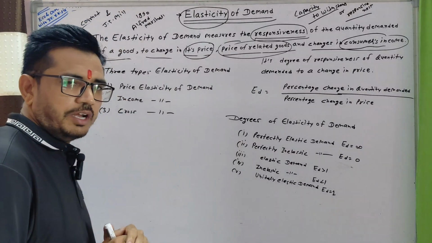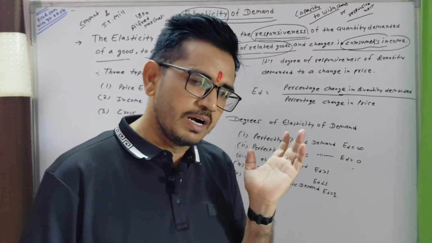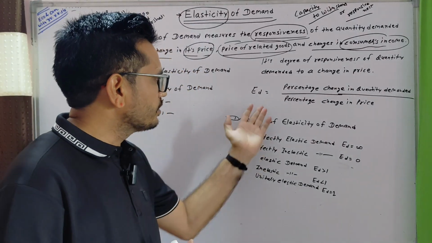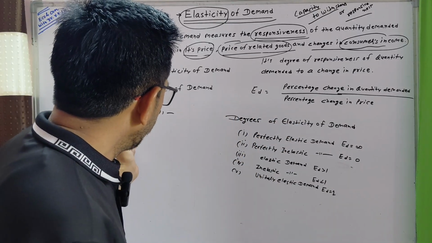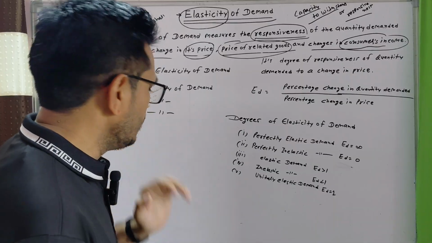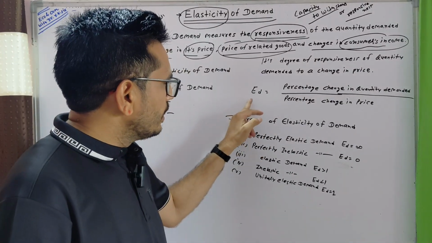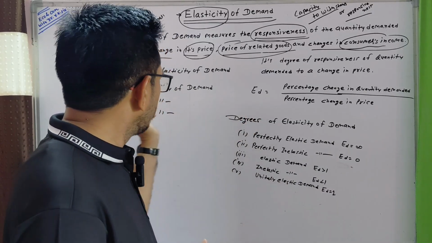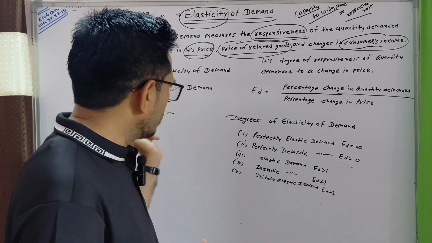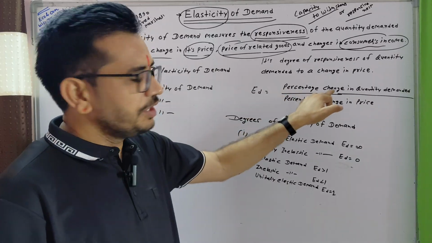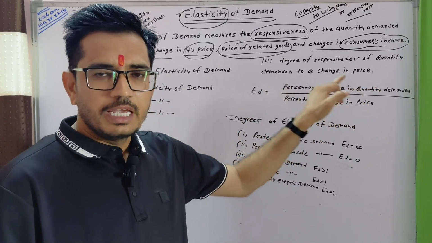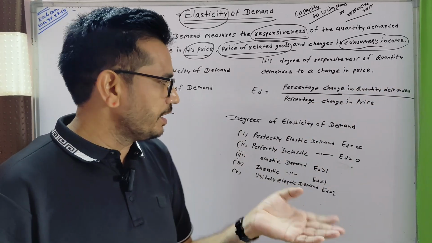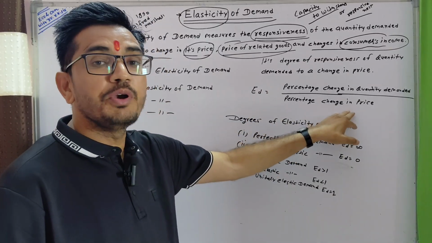So you have already understood what elasticity of demand is, its three types and their formulas. The formula of cross elasticity of demand is percentage change in X commodity quantity demanded over percentage change in Y commodity price.